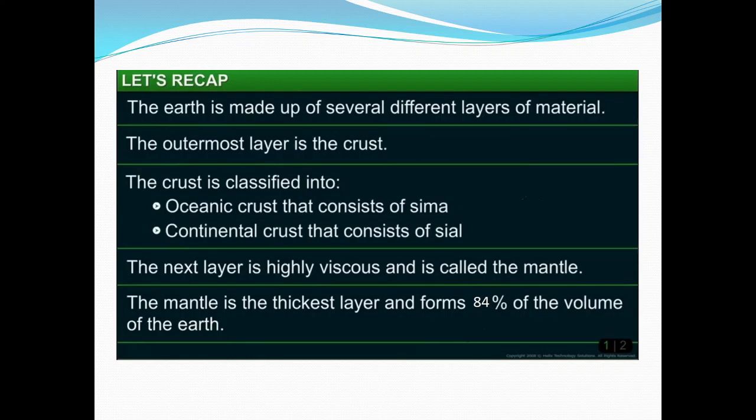The outermost layer is the crust. The crust is classified into oceanic crust that consists of Sima, and continental crust that consists of Sial. The next layer is highly viscous and is called the mantle. The mantle is the thickest layer and forms 84% of the volume of the earth.